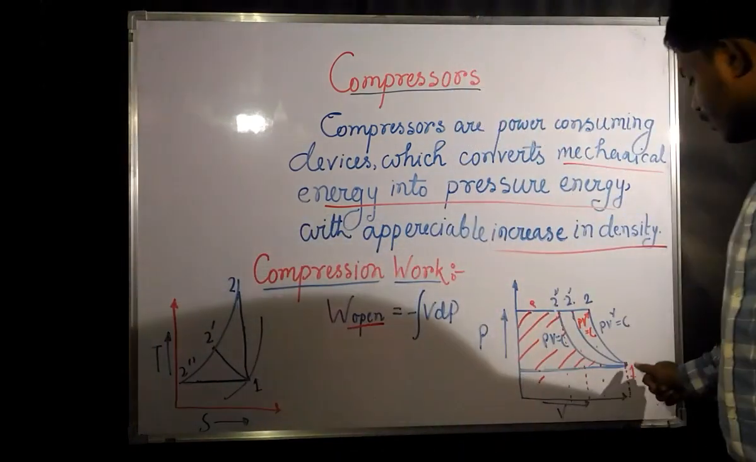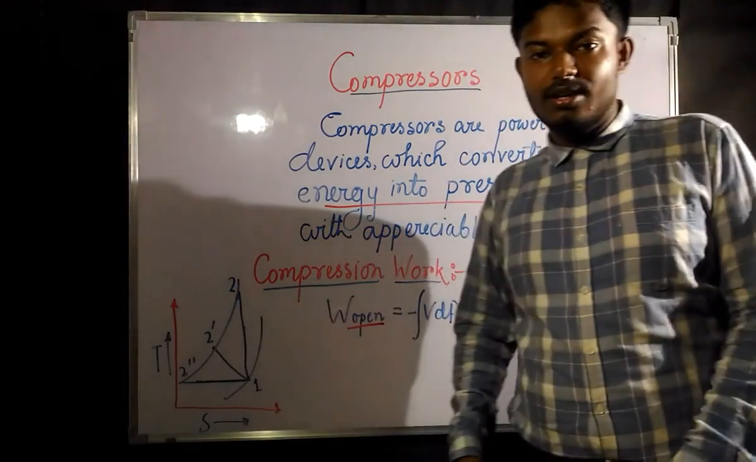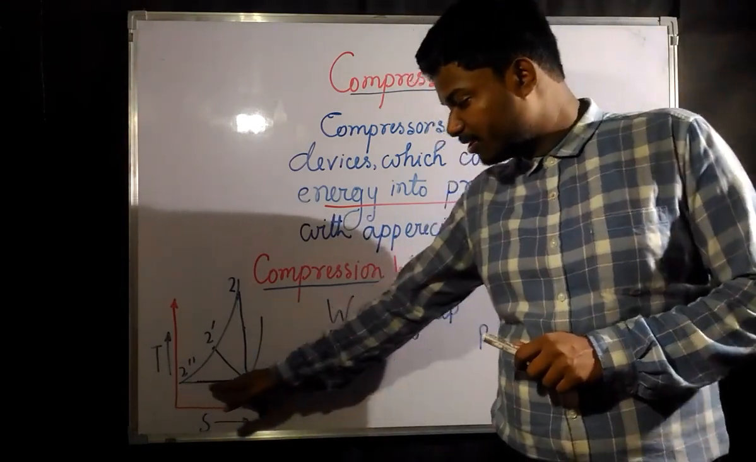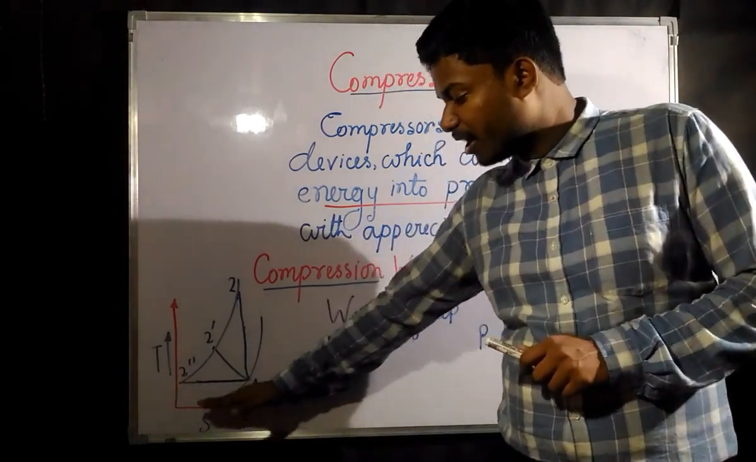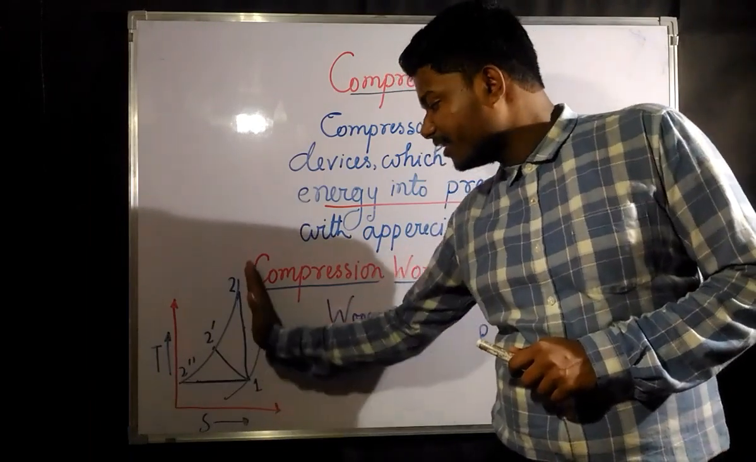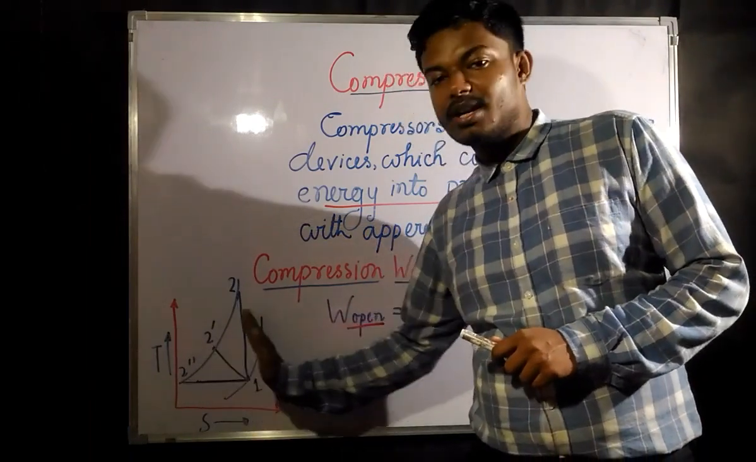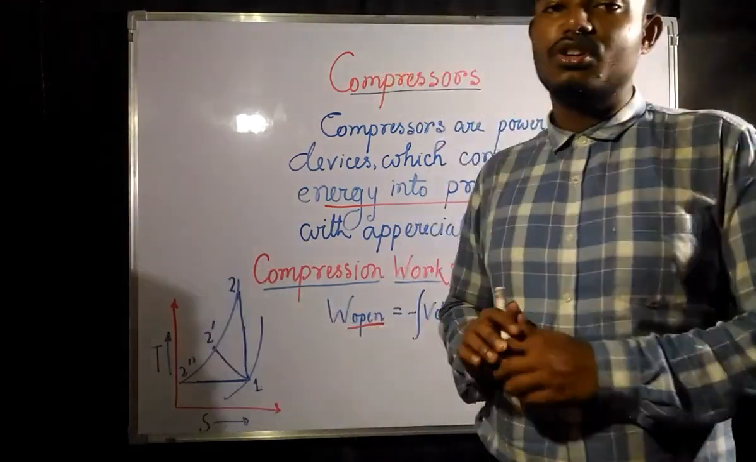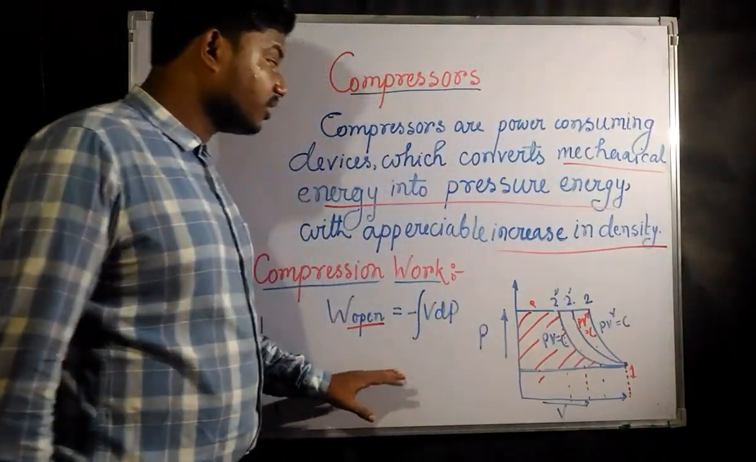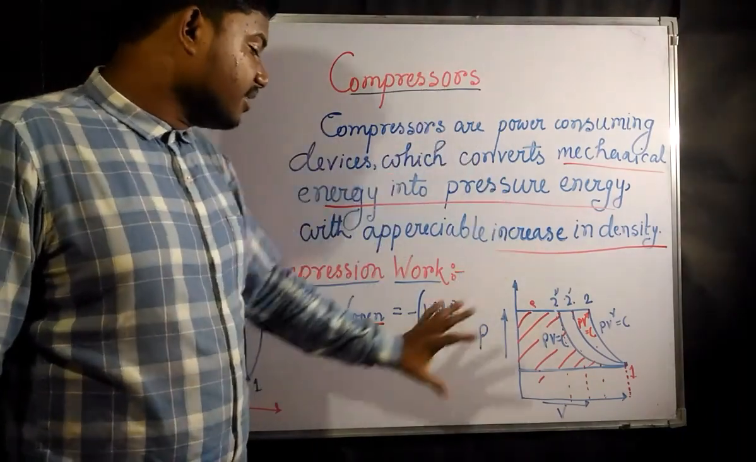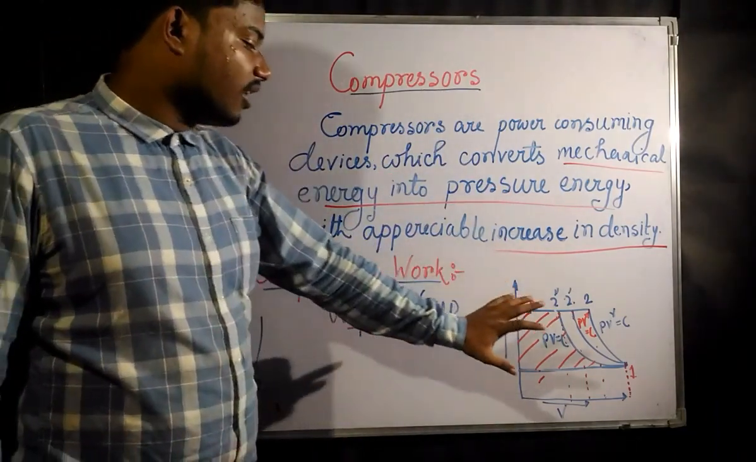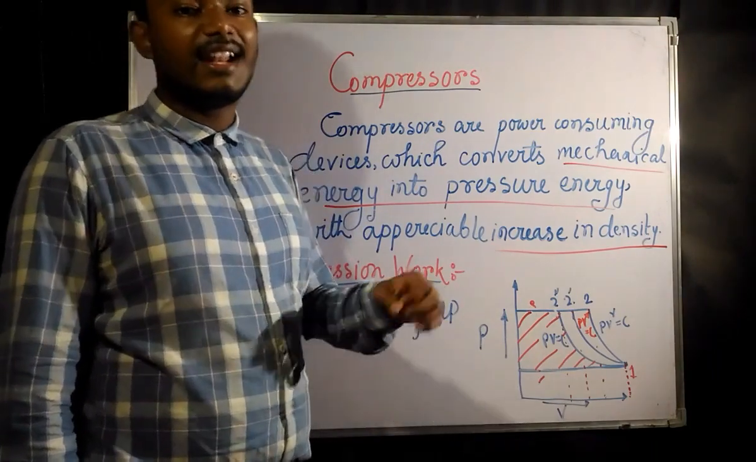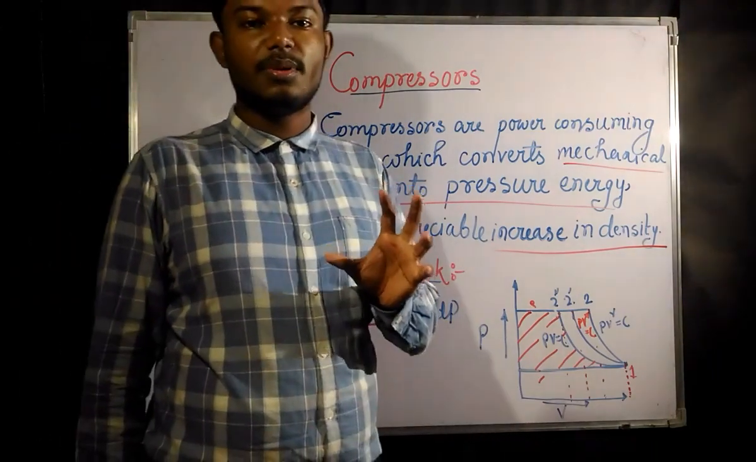And 1 to 2 double dash is what? Constant temperature process, or isothermal process. So this is parallel to the entropy axis, and the isentropic one is parallel to the temperature axis. And in between them there is going to be the polytropic process. Okay, so this is the basic layout of the compressor. So after knowing that the only option we are staying with to analyze the compressor is the polytropic process,